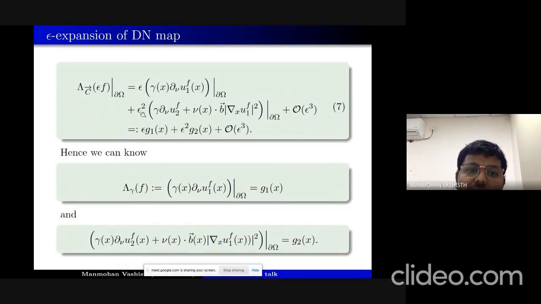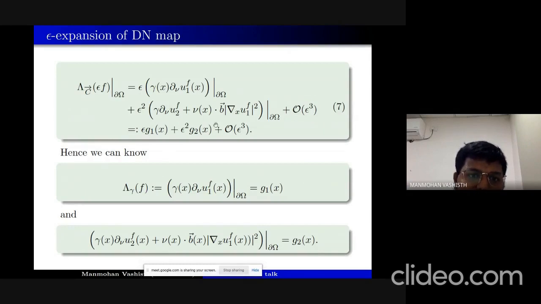But this DN map is given to us. So let me write this as epsilon g1 plus epsilon square g2 and so on. Since this is known, we can know g1, g2 and all the powers of epsilon, because epsilon is varying in a neighborhood of 0.